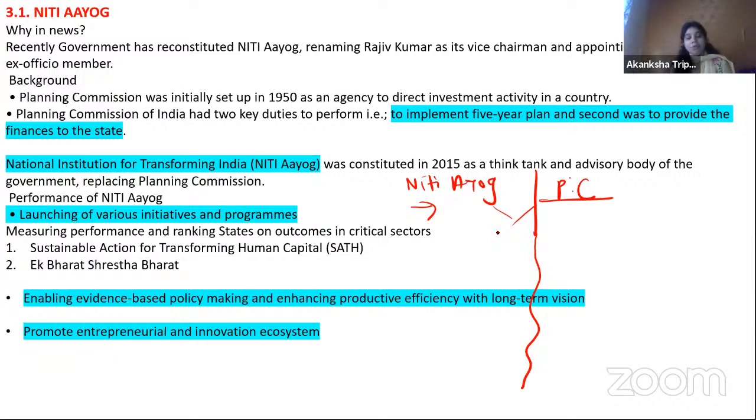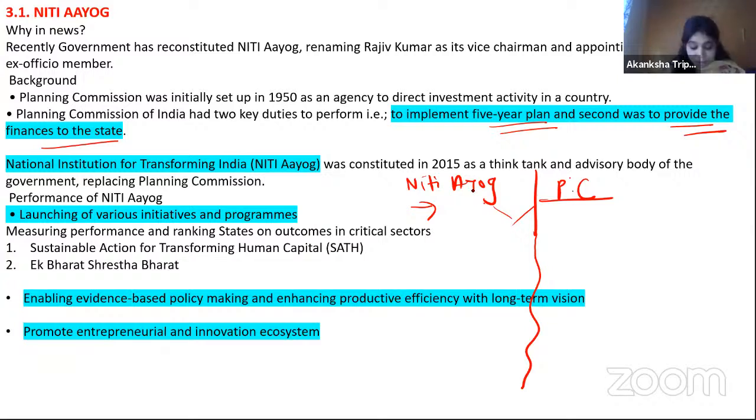Does NITI Aayog have the power to allocate funds to the state? Okay, so actually NITI Aayog does not have this kind of power, but Planning Commission was having. Here it is clearly mentioned. Their main work was to implement the 5-year plan and to provide the finance to the state. When it comes to the NITI Aayog, they don't have such kind of provision.